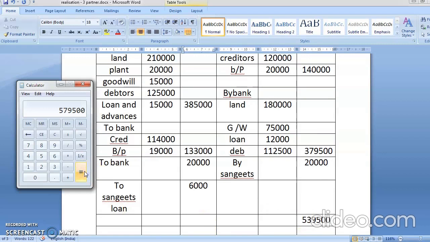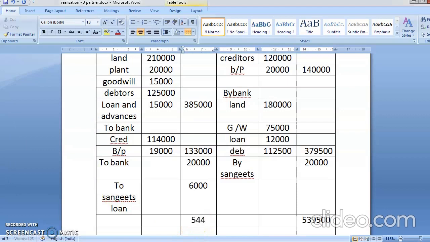Same way you'll do the total of the debit side. So the total of the debit side will come to 3,85,000 plus 1,33,000 plus 20,000 plus 6,000. So what are you getting? 5,44,000. Now see, here it's coming 5,44,000.